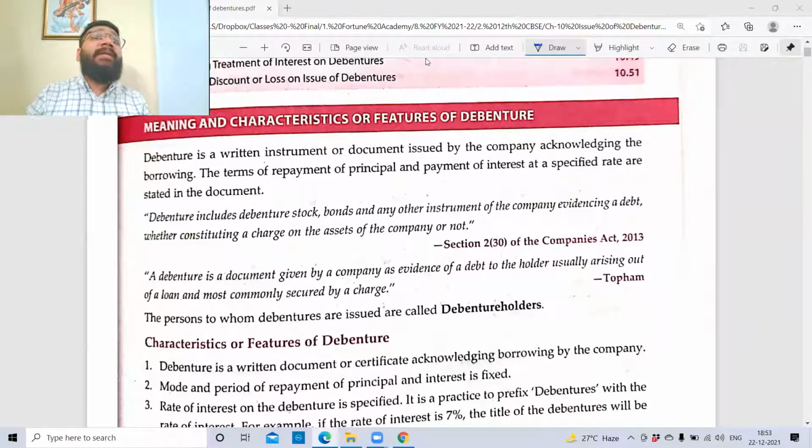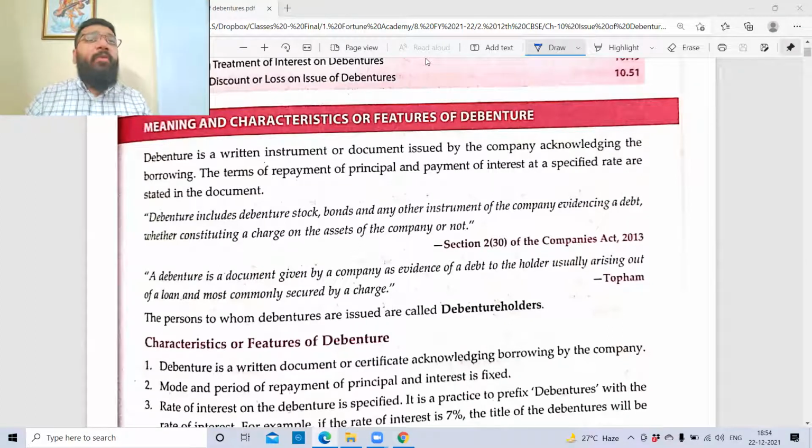So in companies, we studied that there are three types of companies. One is OPC, one person company. Second is private limited company. And the third is public limited company. Correct, no? So in a private company, the minimum number of owners is 2 and the maximum is 200, excluding present and past employees. So there also we had restrictions. To overcome that, finally, the option was given as public limited company, where the minimum is 7 owners and the maximum is unlimited. So here I can introduce as many owners as I want without any restrictions.